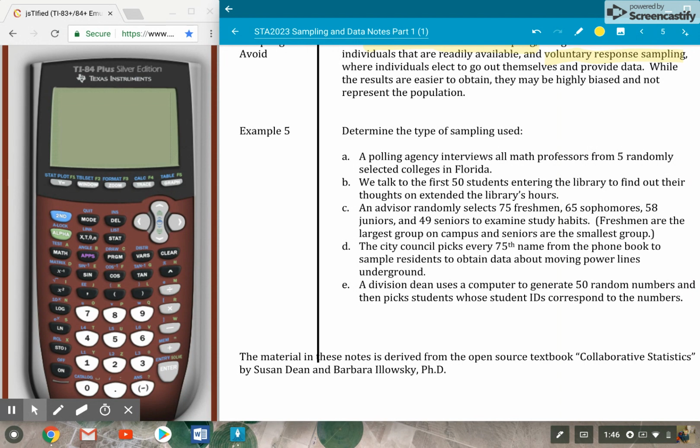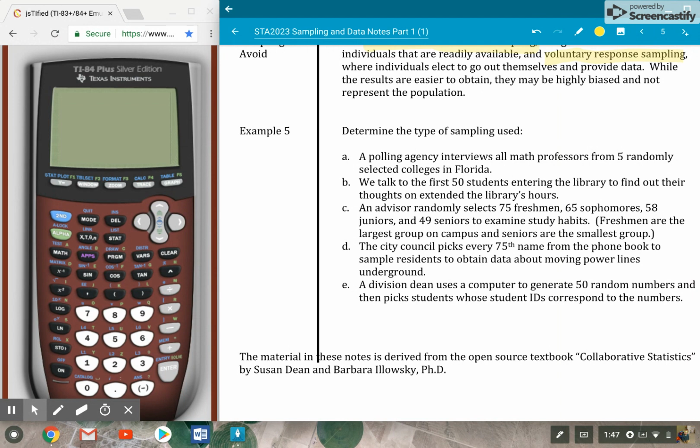B, we just talked about. We talked to the first 50 students entering the library to find out their thoughts on extending the library's hours. That's not a random sample. It's not a good sample. That's a convenient sample. C, an advisor randomly selects 75 freshmen, 65 sophomores, 58 juniors, and 49 seniors to examine study habits.